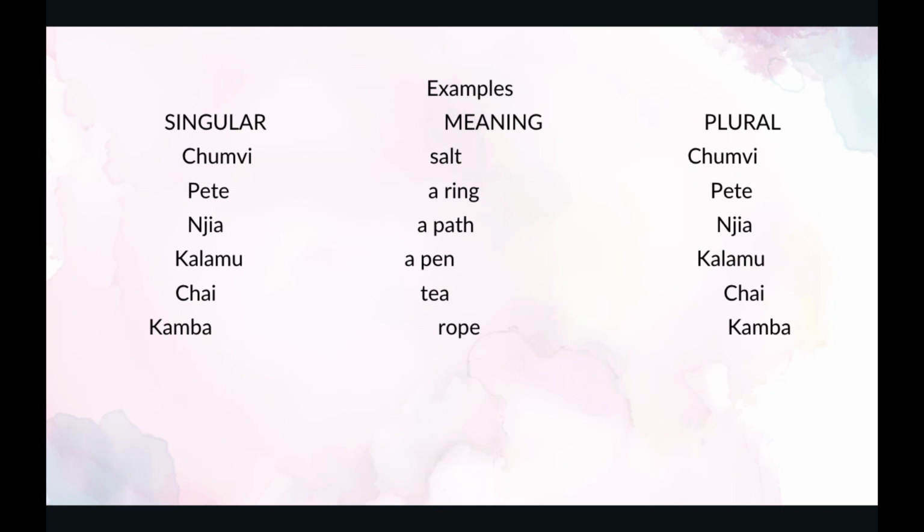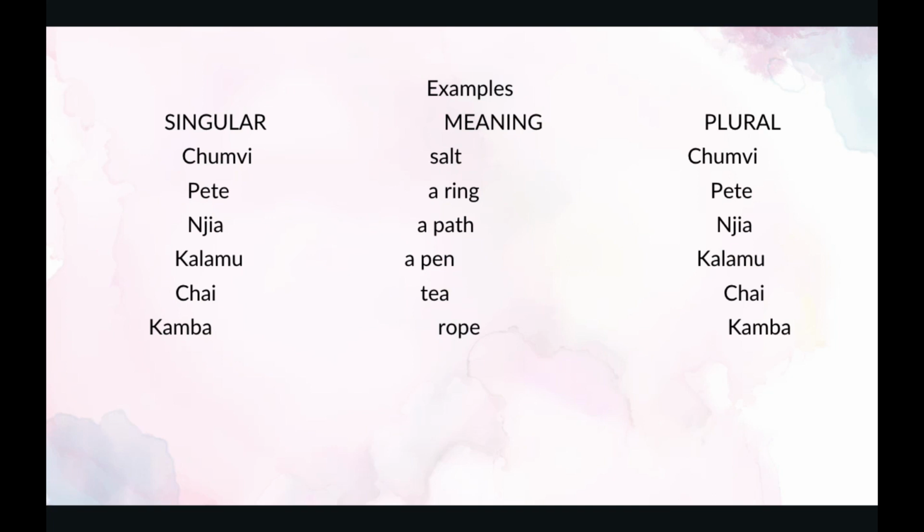In plural it is still chumvi. The next one is pete. Pete is a ring, which is also called pete in plural. The next one is njia. Njia is a path. A path is also called njia in plural.